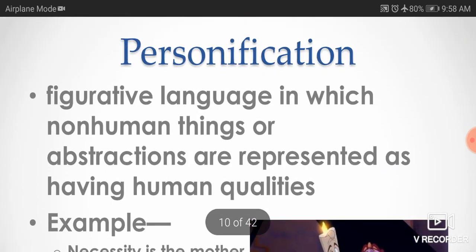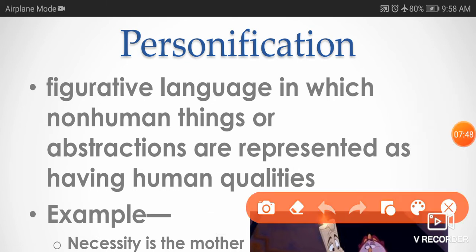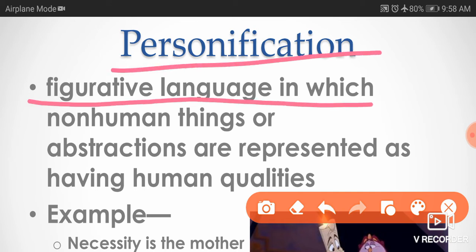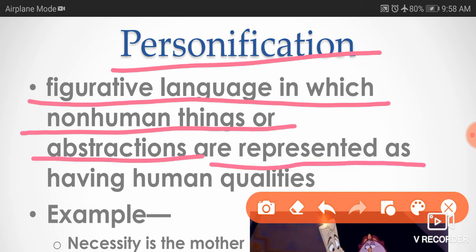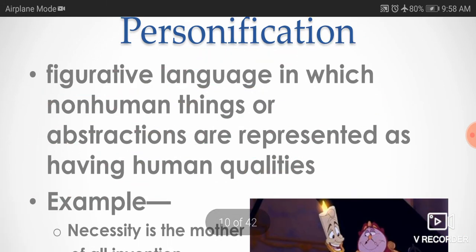Now come to the next device. This is the personification literary device. Personification means whenever animation is done. Whenever we try to make a non-living object living, we say this is the personification literary device. It is figurative language in which non-human things or abstractions are represented as having human qualities. Whenever we make non-living things or abstractions take on human qualities, we say this is the personification literary device.